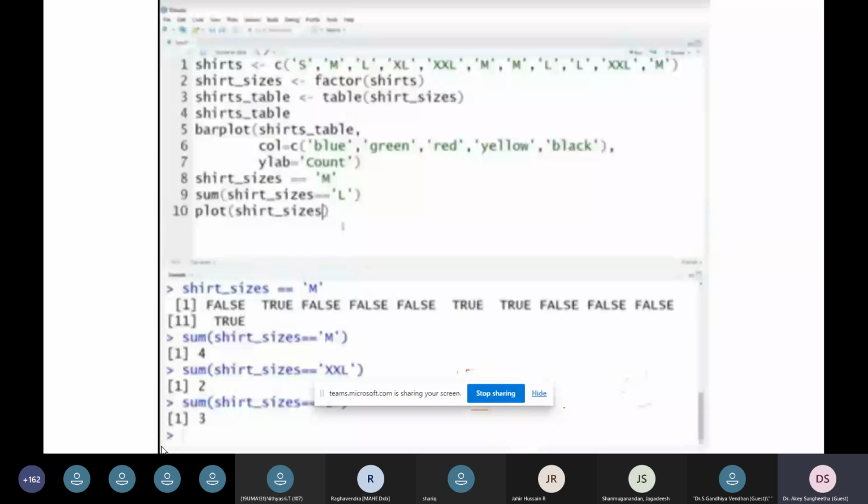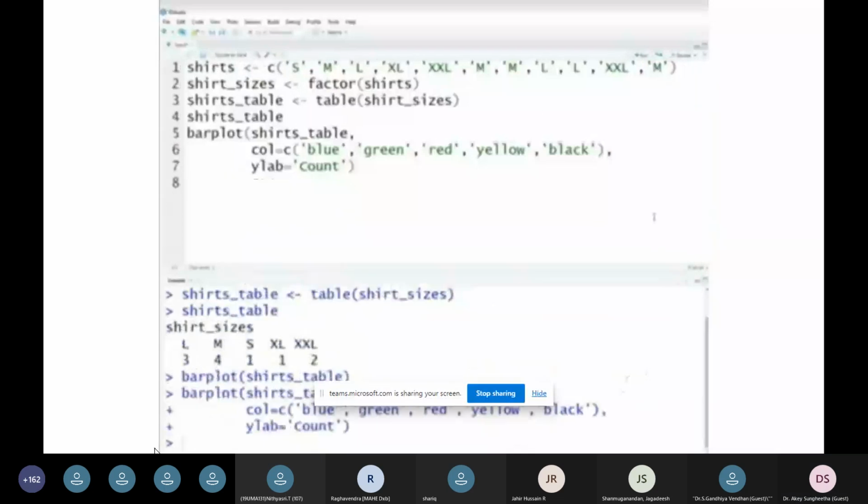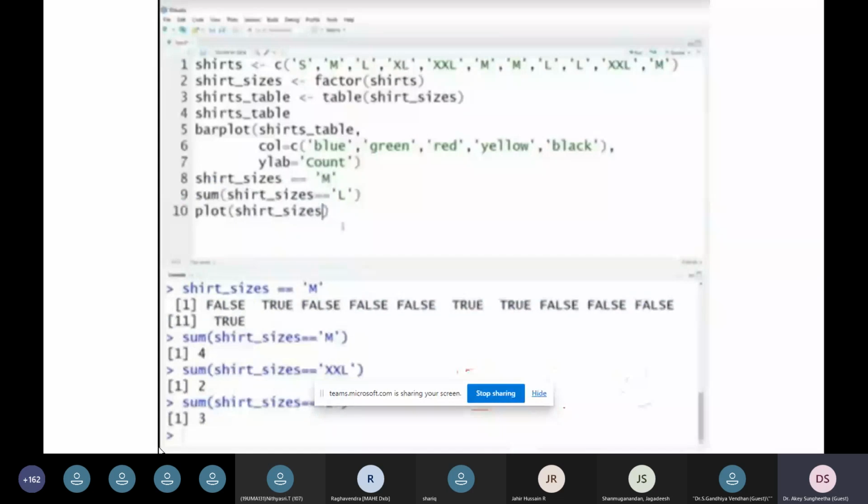Very specifically, if you want to find out the shirts with medium size, or sum up the shirt sizes with large size, you can plot those specifically. So this is the syntax to assign the values for finding out the medium and large size shirts. You can try to execute it and post the output in the comment box, so that you let me know if you are able to understand.